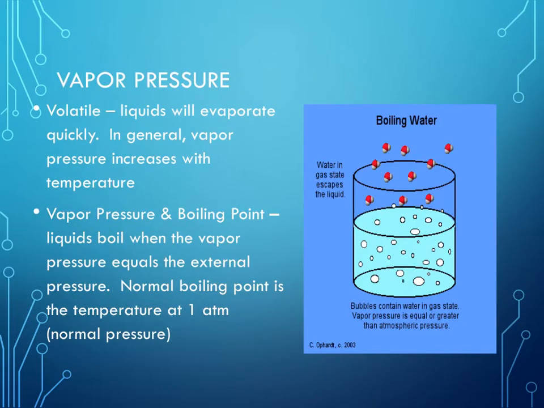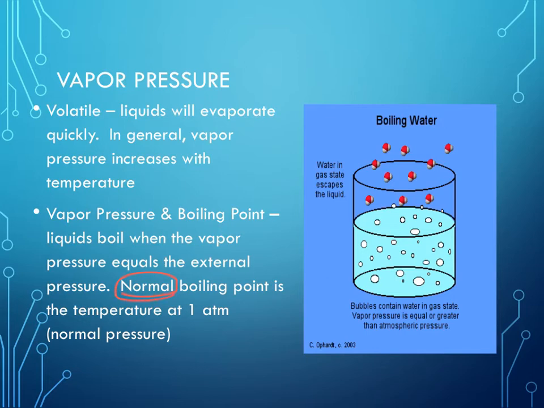Vapor pressure deals with liquids that will evaporate or liquids that don't evaporate. So a liquid that evaporates is volatile. A non-volatile liquid would be something that does not evaporate. When you evaporate something, you have to have a vapor pressure. And when the boiling point and the vapor pressure equal each other, then the substance can escape the liquid state and become a gas. Normal boiling point is the temperature at 1 atm.